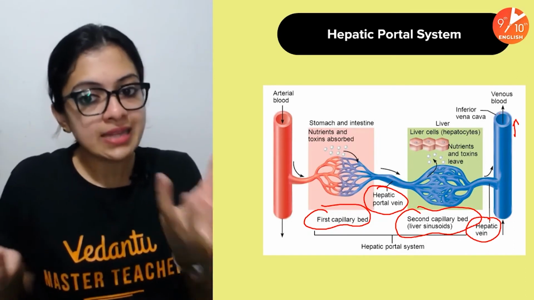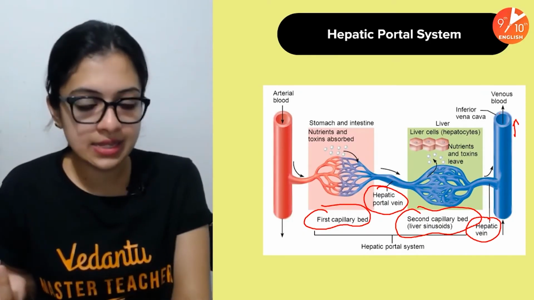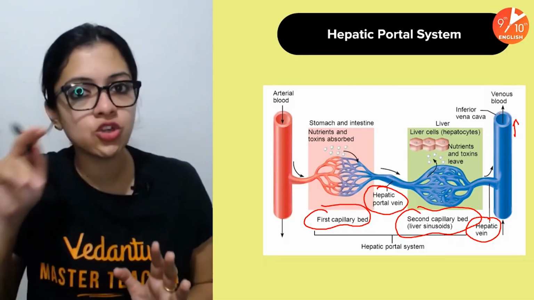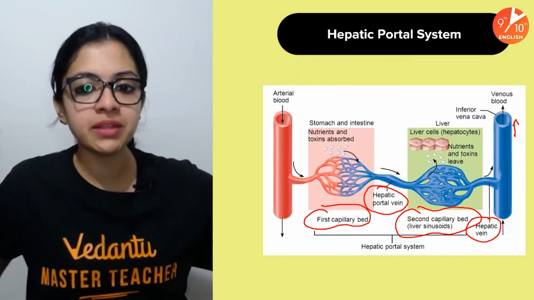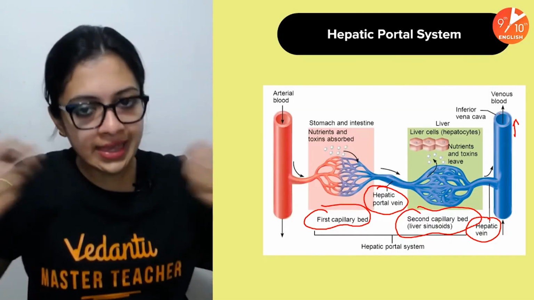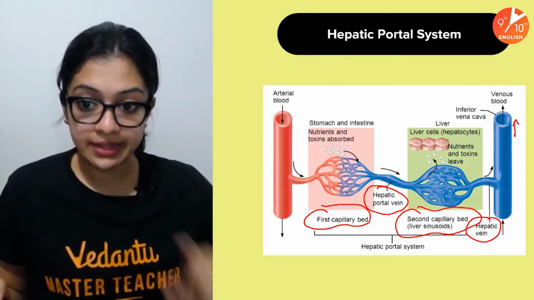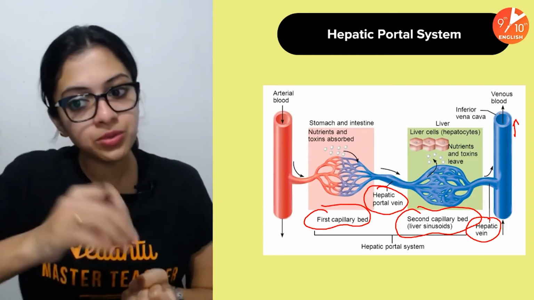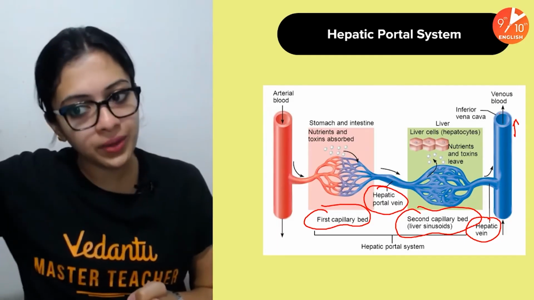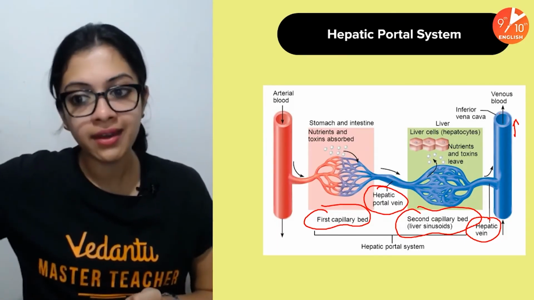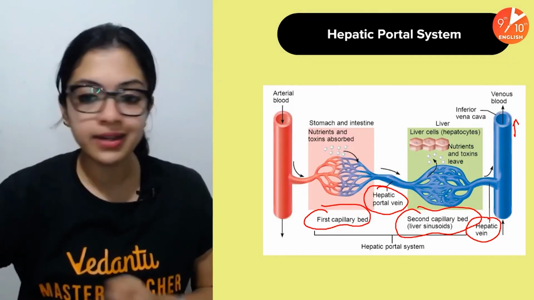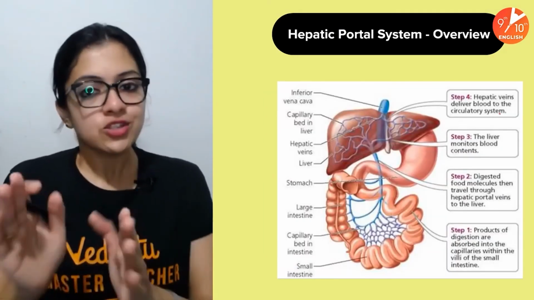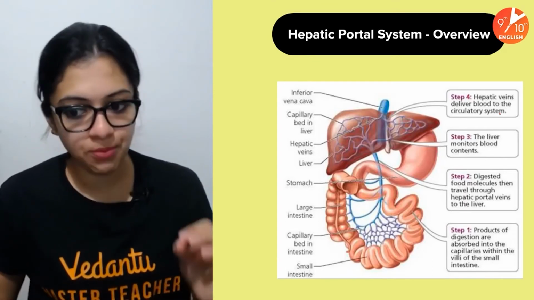So basically, it starts at your stomach and intestine in this case and ends in your liver before it joins your heart. Normally from the different body parts, veins collect and convey blood to your heart directly. But in the case of hepatic portal system, there is the hepatic portal vein which conveys it to the liver first, and only then it does a bit of job there, and only then it conveys it to the heart. And so it acts like an assistant to your main circulatory system. So this is an overview of the hepatic portal system.